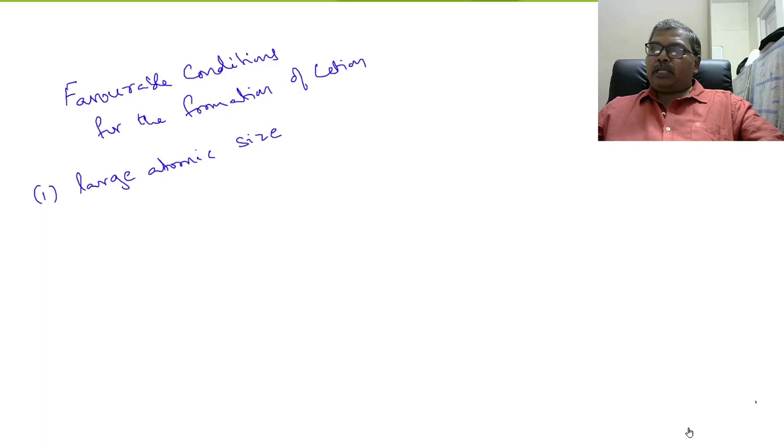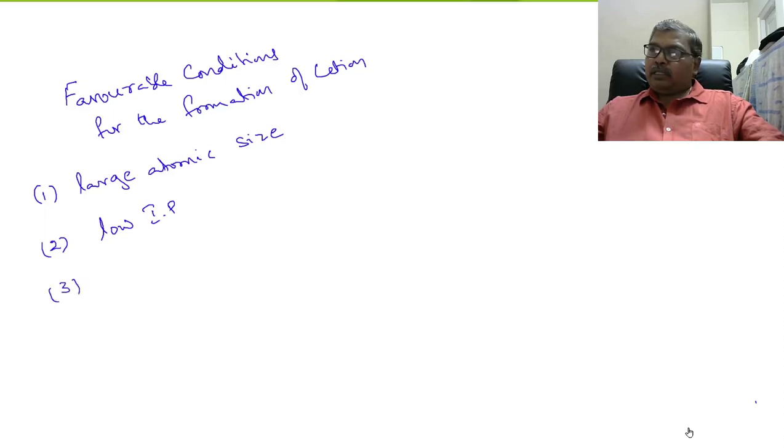So an atom with large size forms cation readily than an atom with a small atomic size. Number two, an atom having low ionization potential value. So an element with low ionization potential will form cation readily than an atom with high ionization potential.